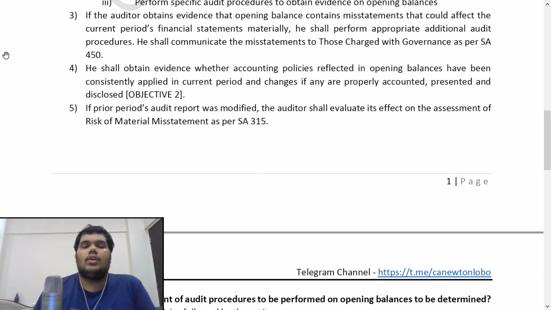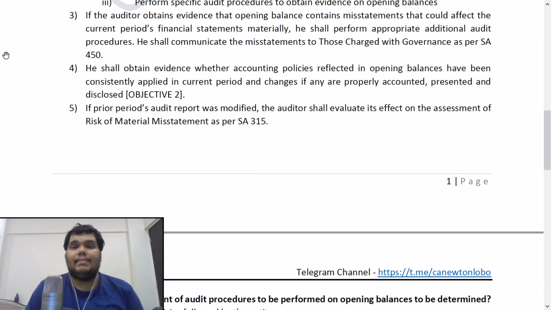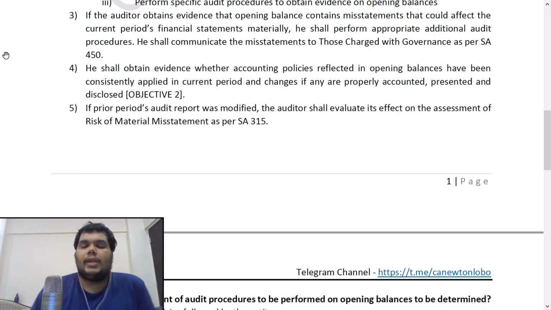Point number 3, if the auditor obtains evidence that the opening balance contains misstatements that could affect the current period's financial statements materially, he shall perform appropriate additional audit procedures. What is it saying? We have performed our procedures on the opening balances and found some misstatement, and that misstatement is materially affecting our current period financials. So in this case, what do we do? Do we directly qualify the opinion or give an adverse opinion? No. We have to first perform additional audit procedures.